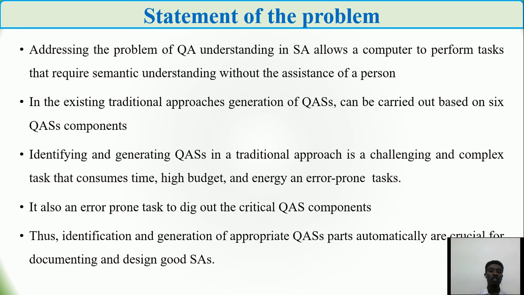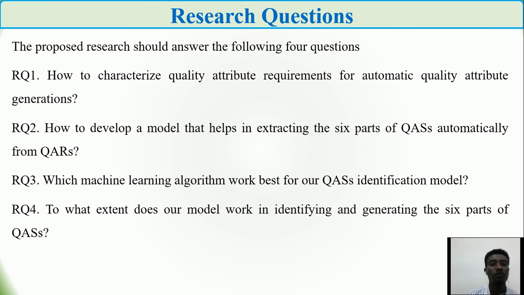Identifying and generating appropriate quality attribute scenario parts automatically is very important for documenting and designing good software architecture qualities, and for evaluating or measuring the testability and non-testability of quality attribute scenarios. So in order to address this research, we designed 4 research questions.